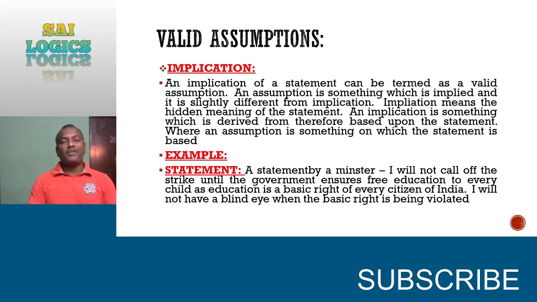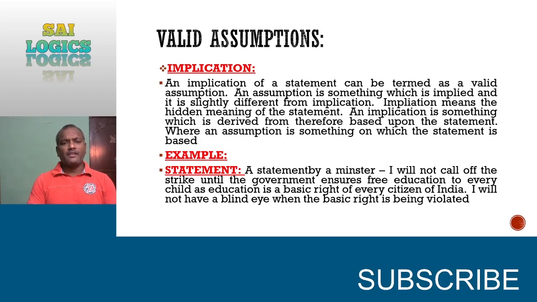So what does implication mean? Implication is nothing but the inner meaning of the statement, which is based on the statement only. But in the last class we discussed that conversion and inversion are two things which are based on the statement, and we stated that those two are invalid assumptions.